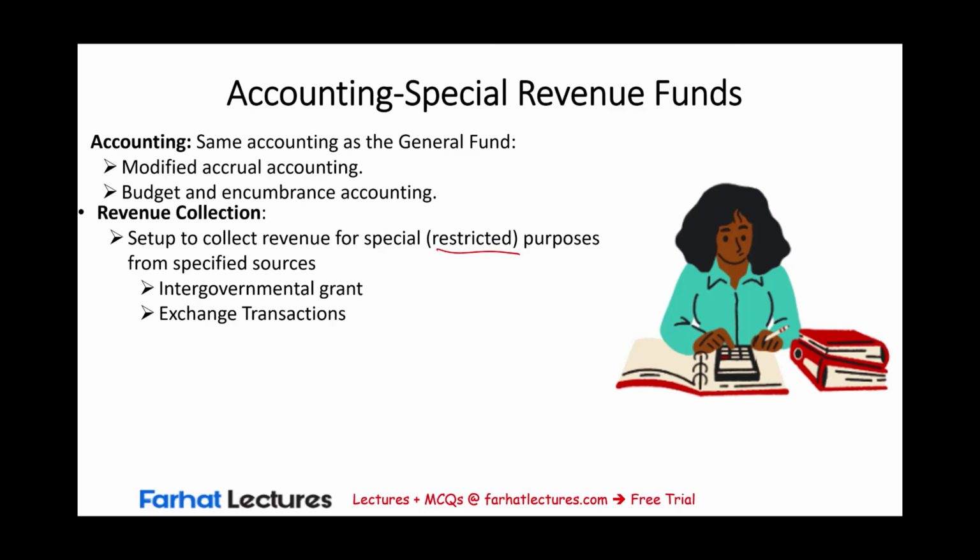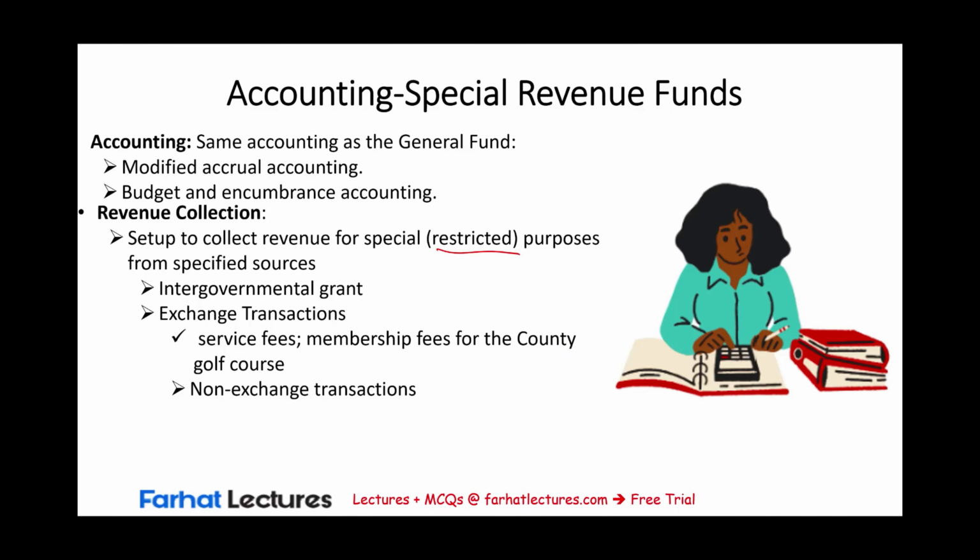It could be an exchange transaction. An exchange transaction means we can impose a fee for a service and use those funds for a particular purpose, for a restricted purpose. It could be non-exchange transaction. We can impose taxes, for example, taxes for the 911 surcharge, and that's very common on your phone. If you look at your phone bill, there's going to be a 911 surcharge. It means the government is collecting this money for the purpose of doing what? Having this 911 calling center, a system that's going to help people when they call for emergency.